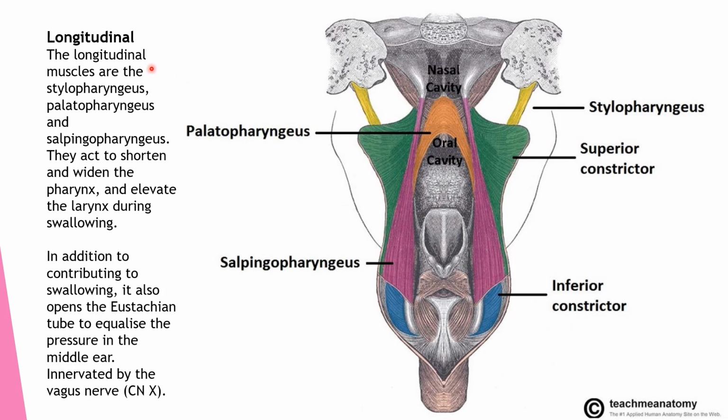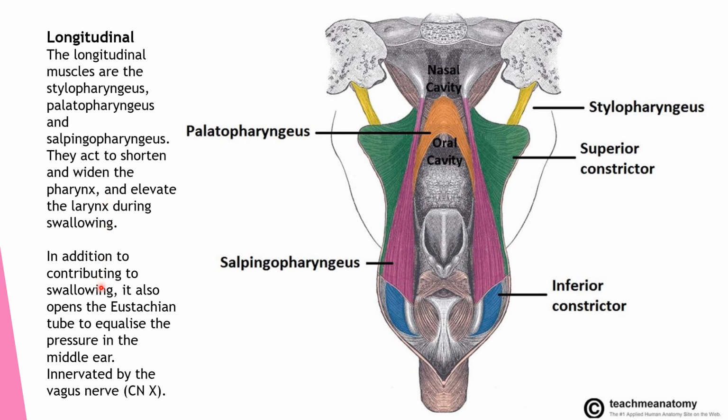Coming to the longitudinal muscle group. They are also three in number: stylopharyngeus, palatopharyngeus and salpingopharyngeus. This is stylopharyngeus, this is palatopharyngeus and this is salpingopharyngeus. They are longitudinal muscles. They are also involved with swallowing. They help to shorten and widen the pharynx and elevate the larynx during swallowing.